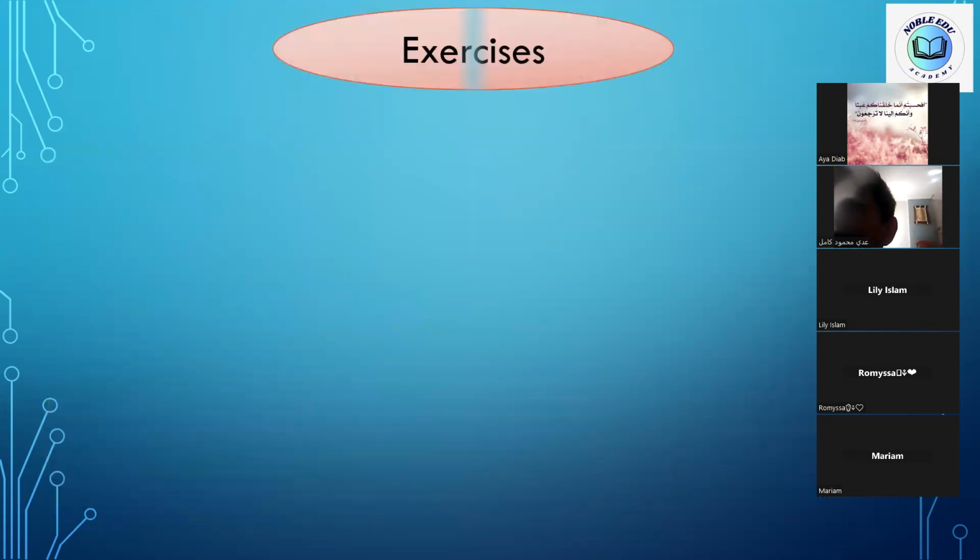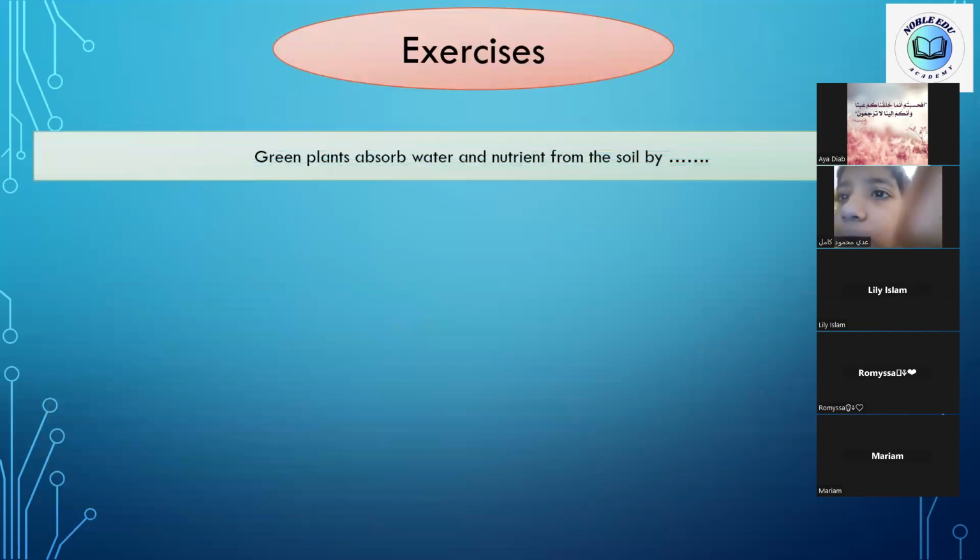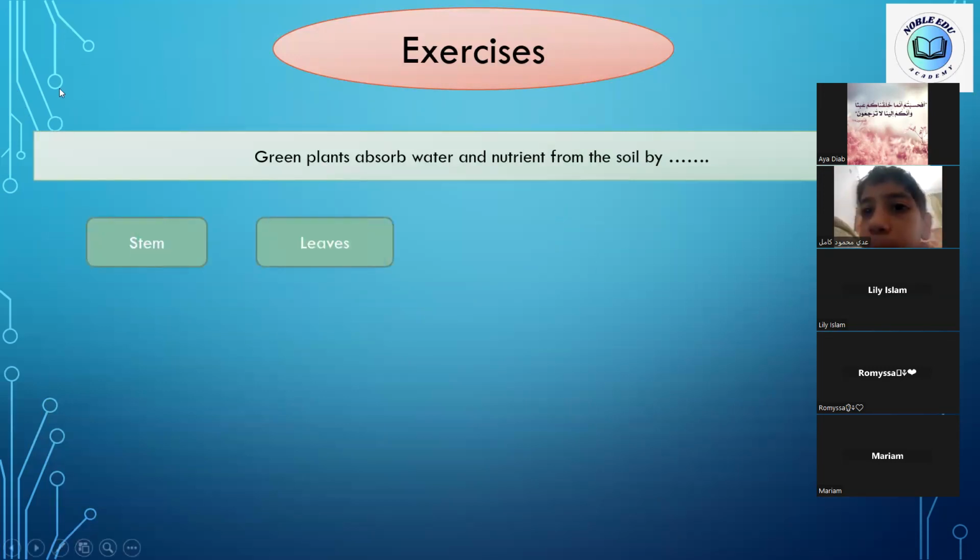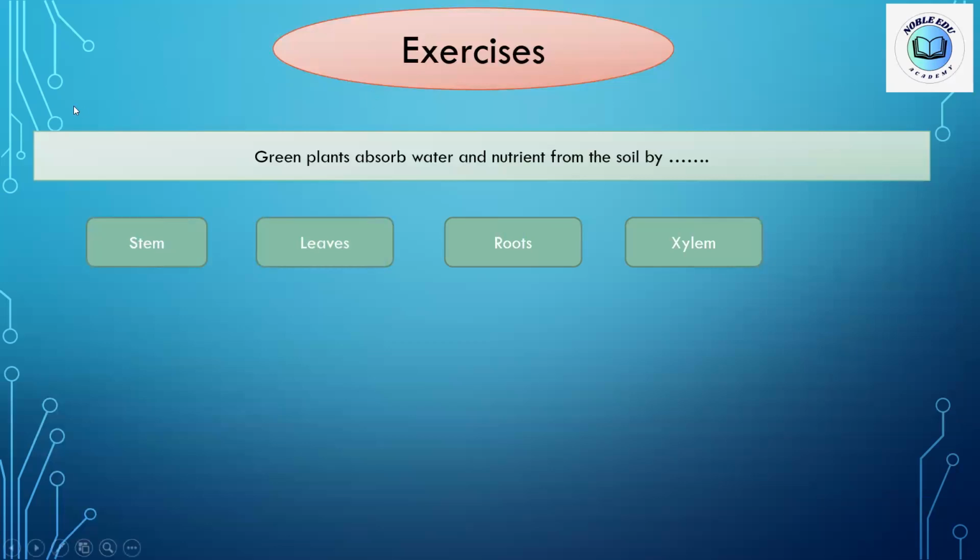Okay, we have an exercise. Come on Maryam, unmute your mic and answer the first question with me. Green plants, read it. Green plants absorb water and nutrients from the soil by what? Stem, leaves, roots, or xylem? Roots. Roots, excellent, bravo.